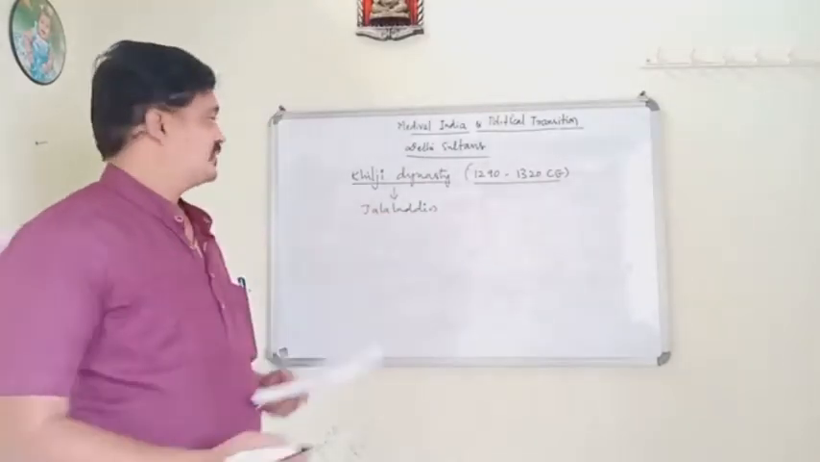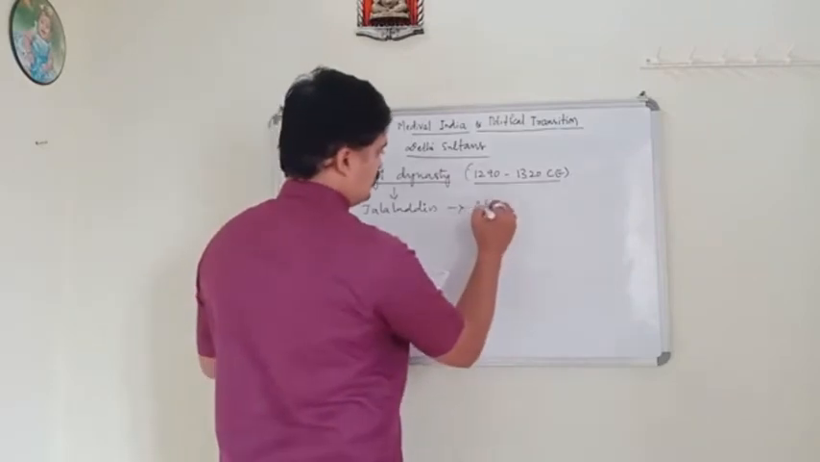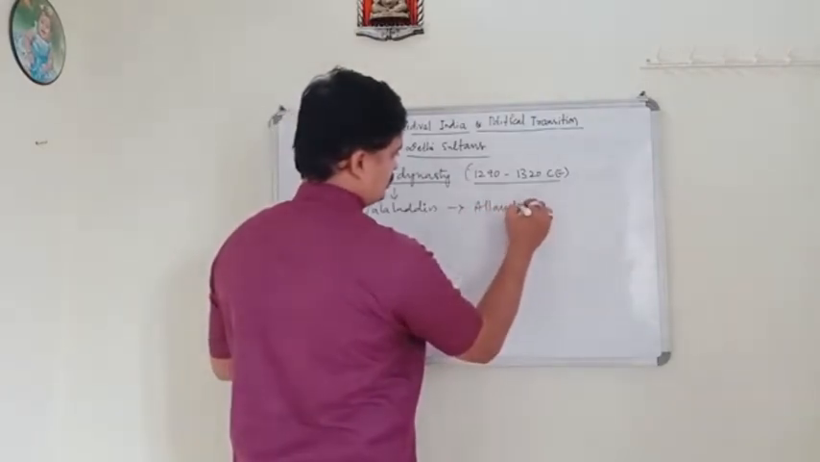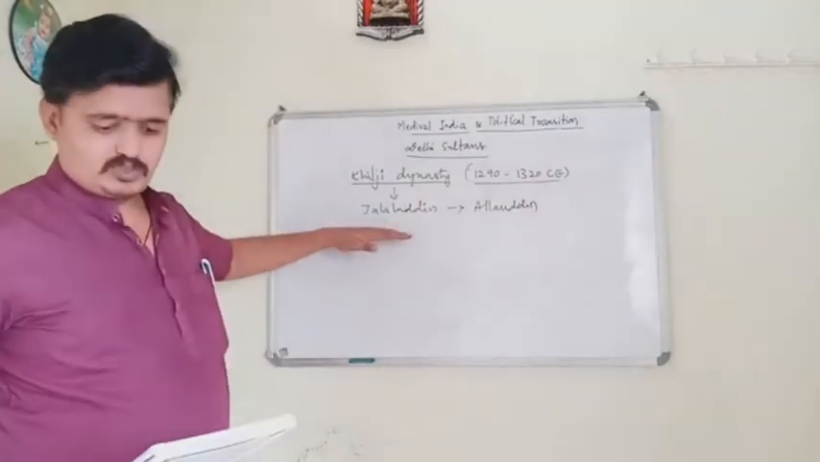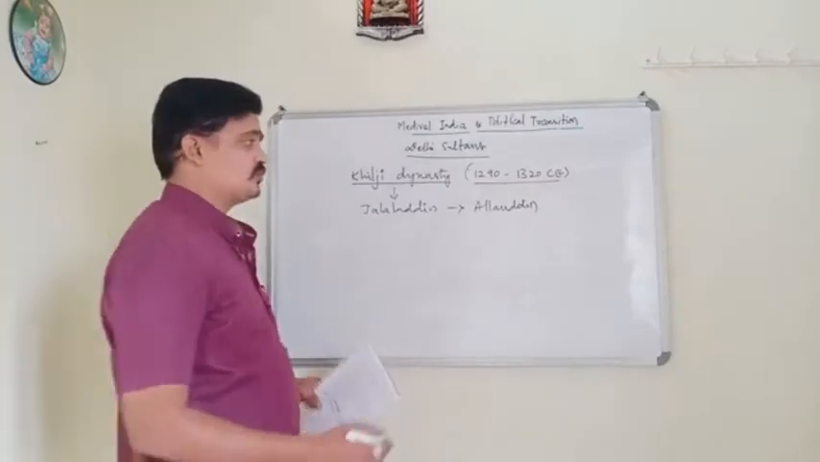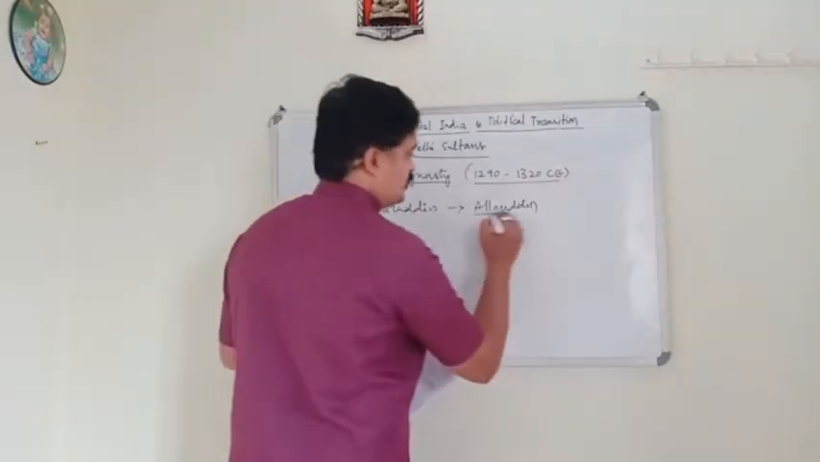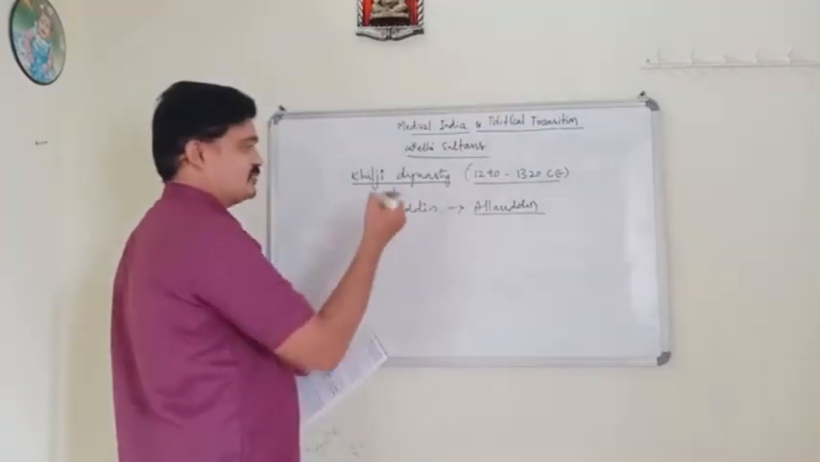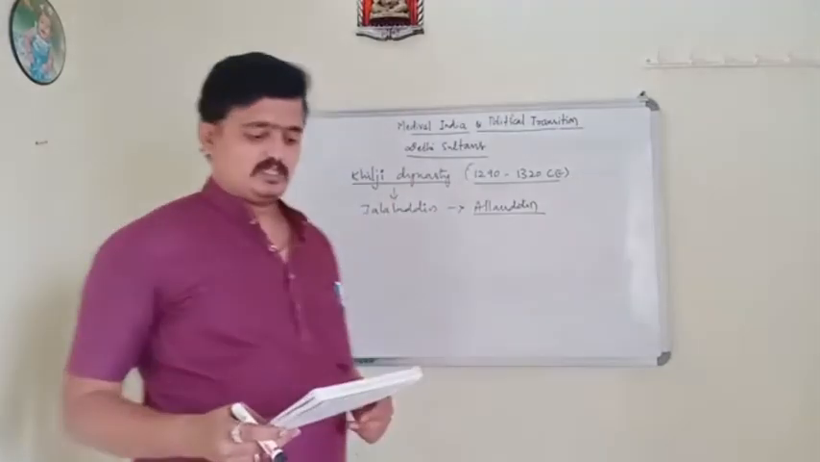And later, one of the Sardars, Alauddin, killed Jalaluddin and became the Sultan of Delhi.